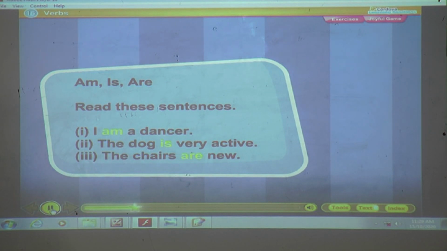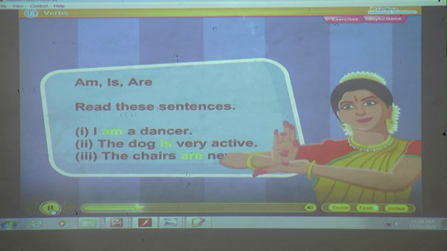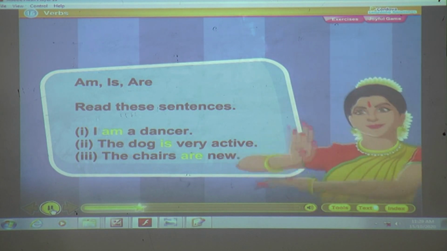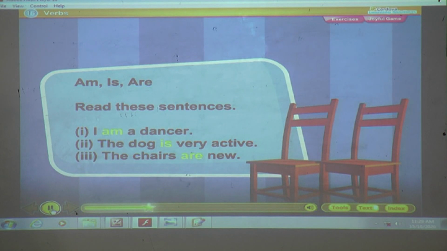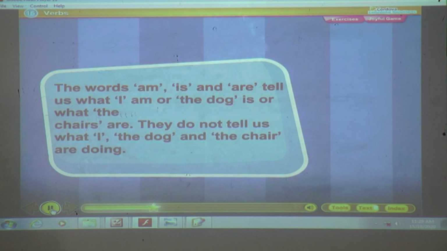Read these sentences. 1. I am a dancer. 2. The dog is very active. 3. The chairs are new. The words am, is, and are tell us what I am or the dog is or what the chairs are.